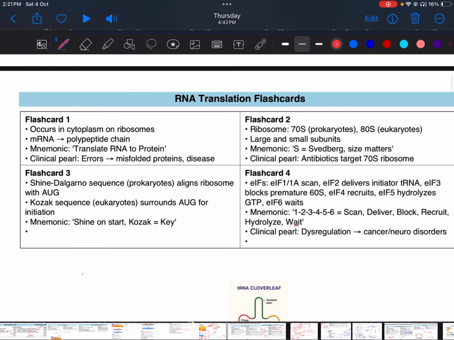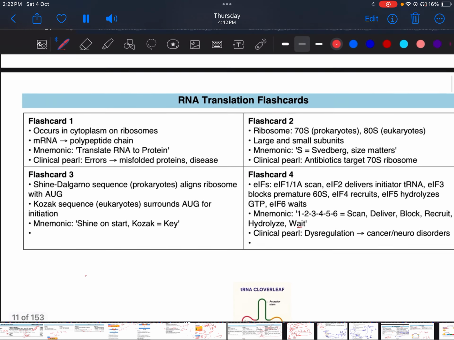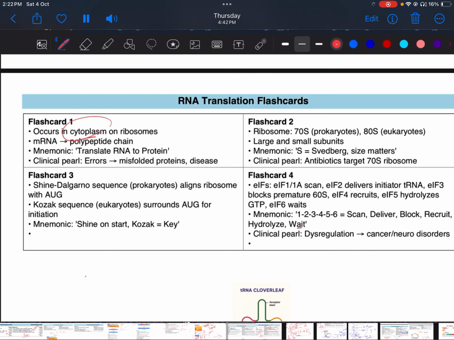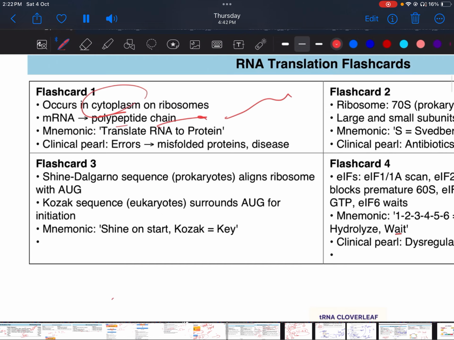And let's start with RNA translation right now. It is also a very smart topic. You have to think about only two things, and it is all sorted. It occurs in the cytoplasm on ribosomes. The polypeptide chain is formed. RNA to protein is translation.